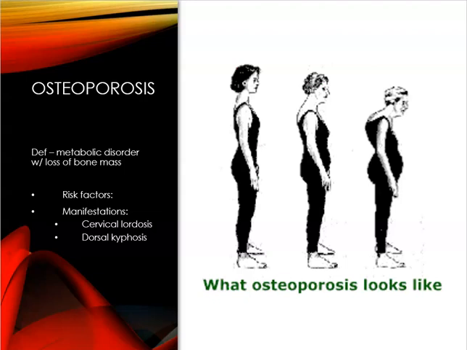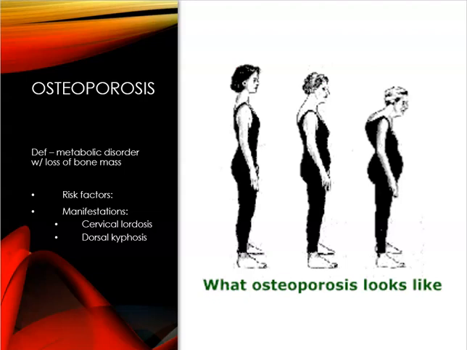Hyperparathyroidism, the PTH is going to pull calcium from the bones. Cushing syndrome, that also increases osteoblast activity, and calcium and vitamin D deficiency in the diet. Renal failure can also cause this due to a loss of active form of vitamin D and a tendency towards acidosis. So acidosis is going to draw calcium from the bone and neutralize pH.